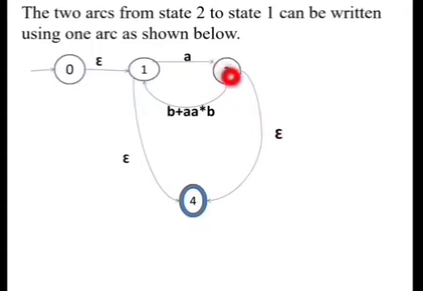Now we'll select the state 2 to remove here. The state 2 has two transitions.